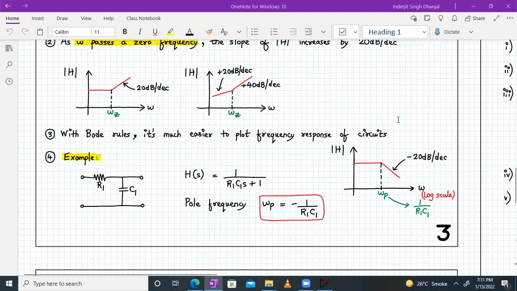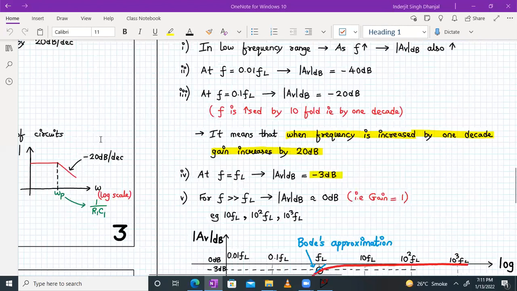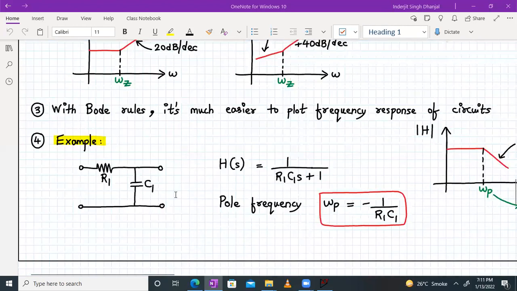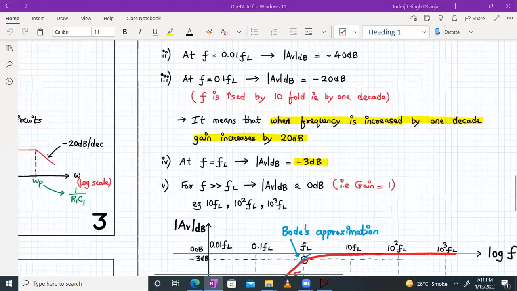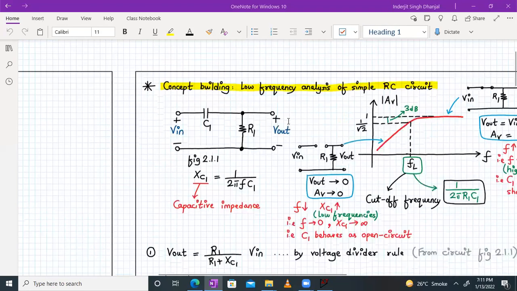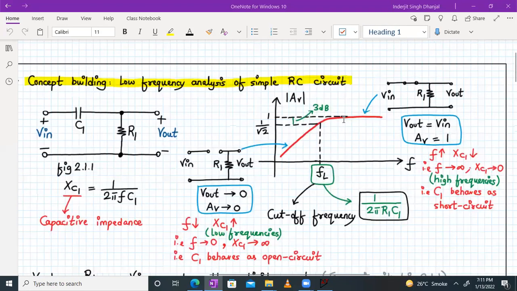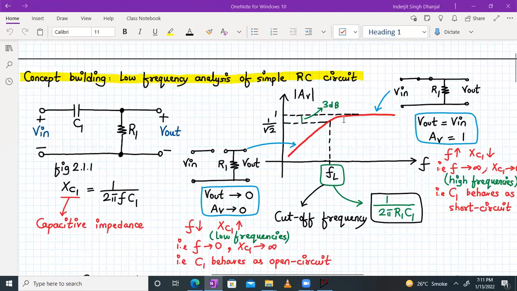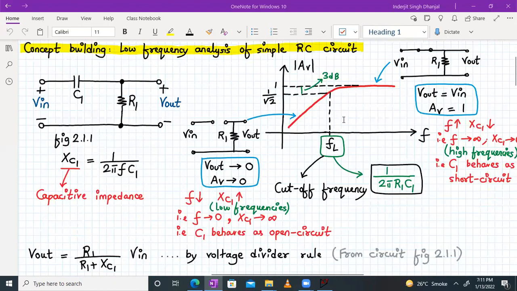Okay. Now we will see a new circuit, where we will interchange the R1 and C1 values. The C1 will be over here and R1 will be in parallel, and we'll see how the circuit will behave. So we call this topic the concept building for the low frequency analysis of a simple RC circuit, right? We will be doing the detailed analysis of this now, right? So over here, we have a capacitor C1, input V in, and we have a resistor R1 connected. So your voltage is taken in parallel with this resistor R1, right?